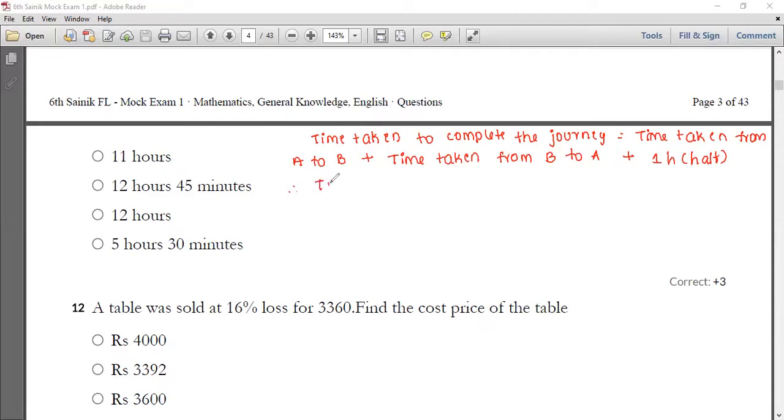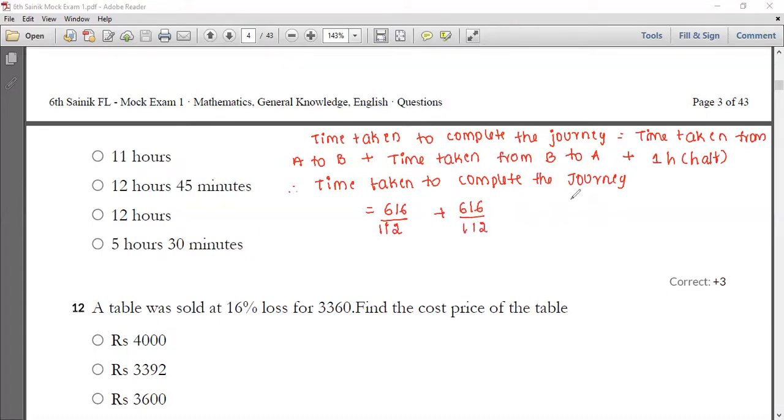Therefore, we can tell time taken to complete the journey will be equal to 616 divided by 112 plus 616 divided by 112.